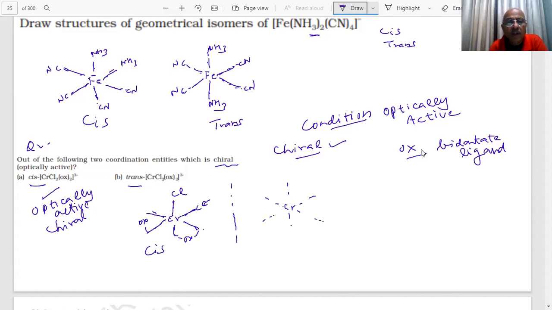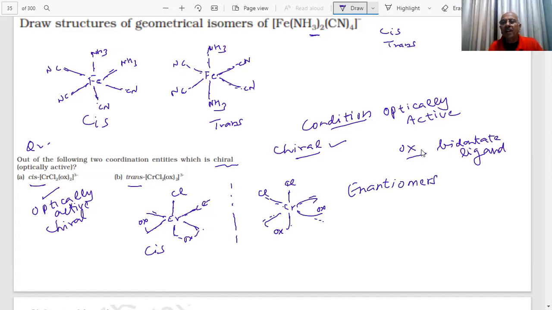An easier way to draw it. Now this Cl in the mirror will look like this. In the mirror it will come here, and oxalato. So there are mirror image isomers which are non-superimposable. So they will be enantiomers.